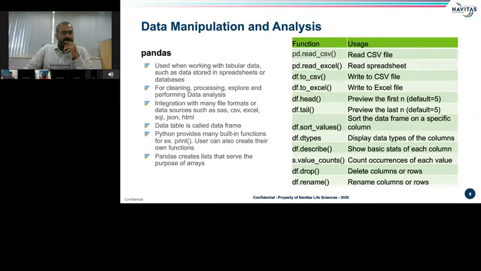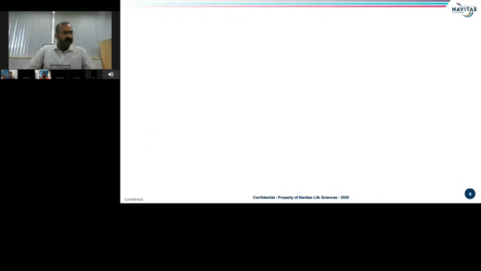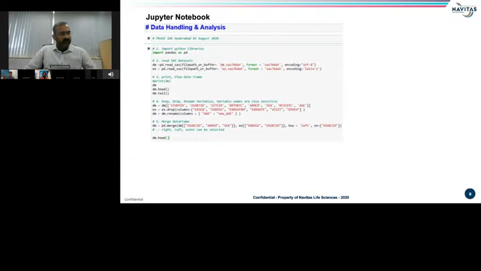In the next example, I have added a sample code from Jupyter Notebook here, where we can see that in this case we are reading the Python pandas package, and then we are using it for reading SAS data sets. Then there are three methods here used for printing or viewing these data sets or data frames: keep, drop, and rename variables. In this case, variable names are case sensitive.